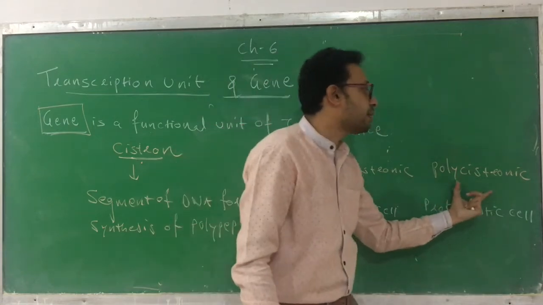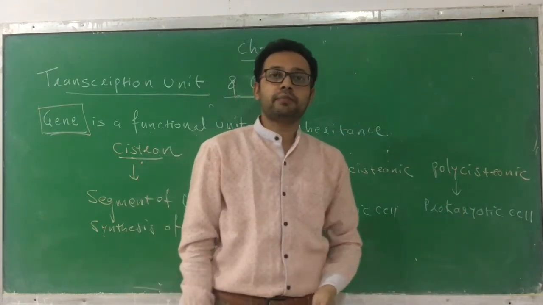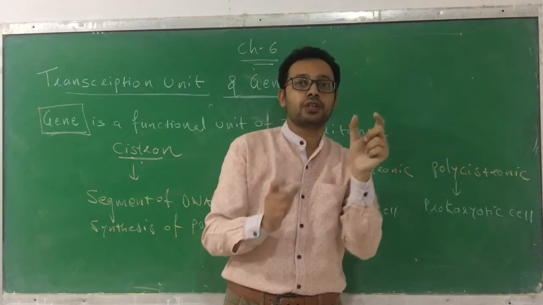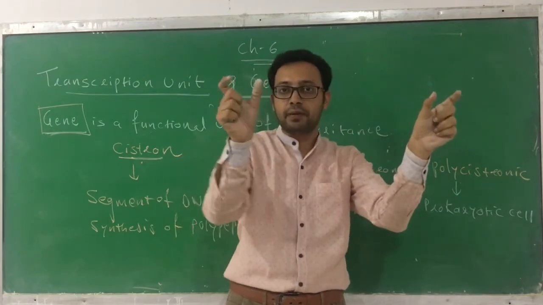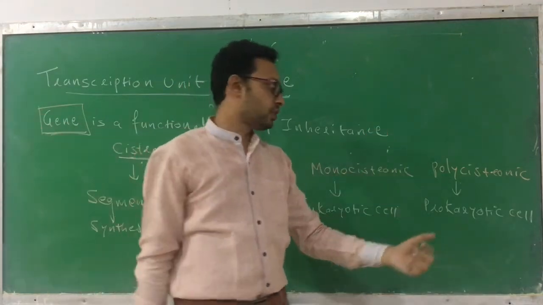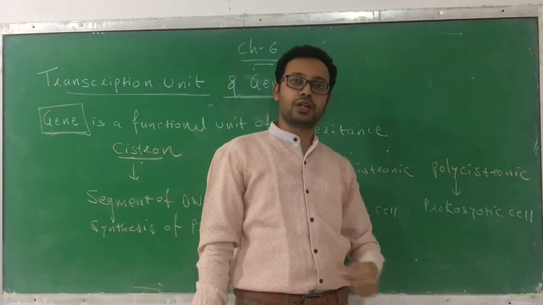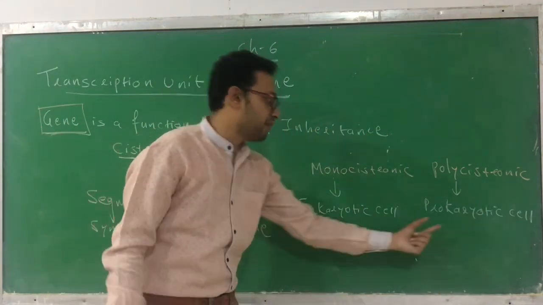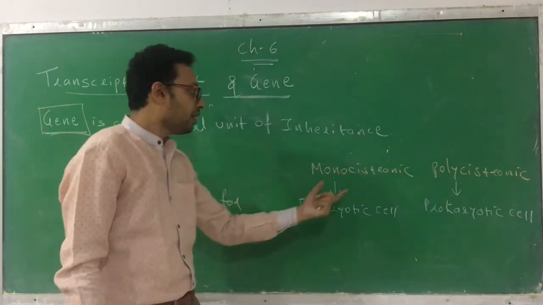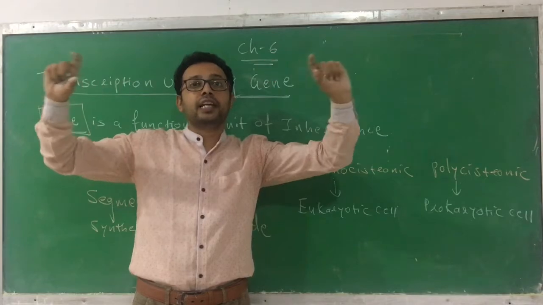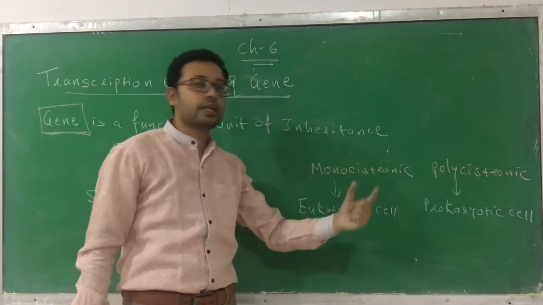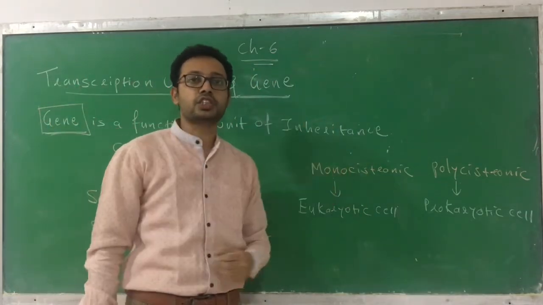Here I will first discuss the polycistronic. Polycistronic means it has many cistrons. Within one DNA, it has many cistrons: one part, second part, third part, fourth part. So it is called polycistronic DNA and can be found in prokaryotic cells. But in the monocistronic DNA, it has only one cistron. Mono means one. It has only one cistron.